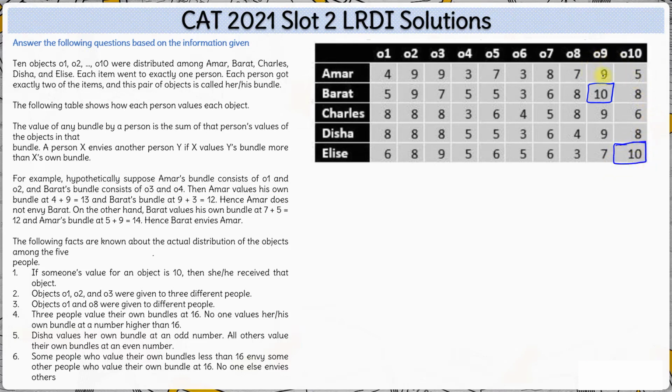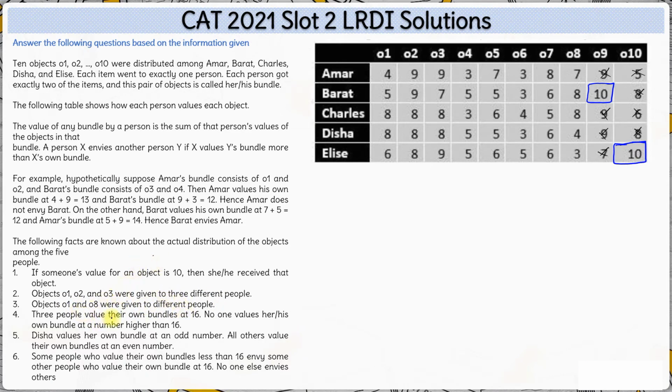That means no one else will receive object 9 and object 10. They are received by Bharat and Elise respectively. Next, objects 1, 2 and 3 were given to 3 different people. Cool. Objects 1 and 8 were also given to different people.